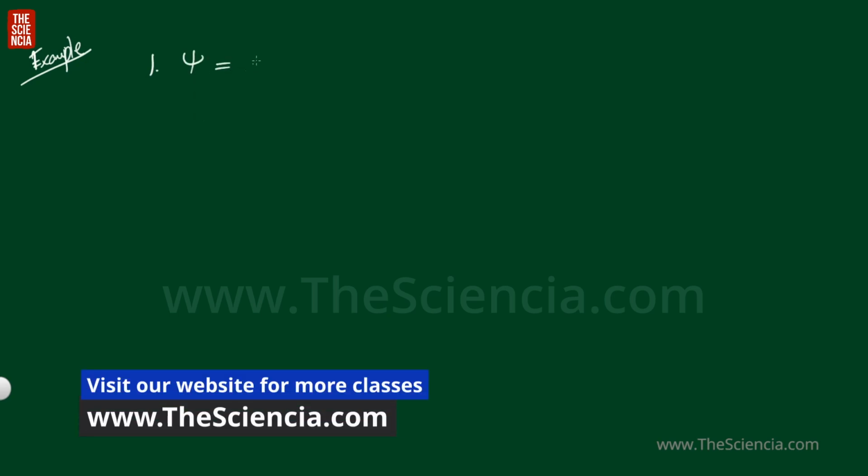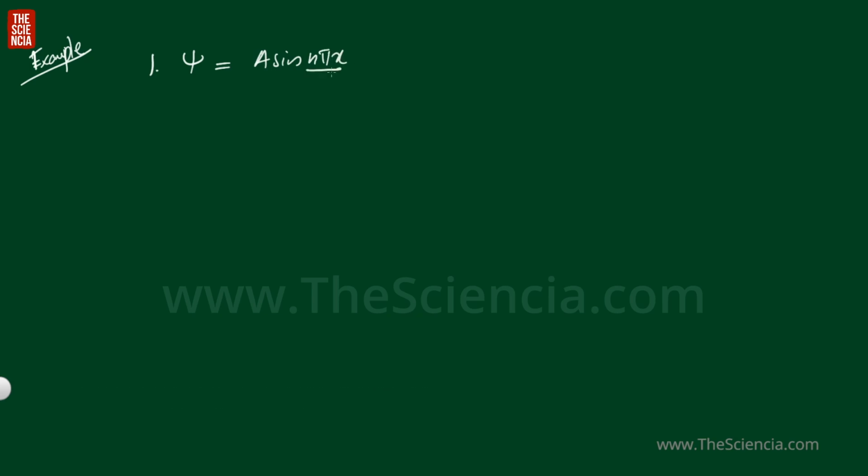Example problems. First example, wave function psi is equal to a sine n pi x by L. The question is to normalize the wave function. So how to do it?